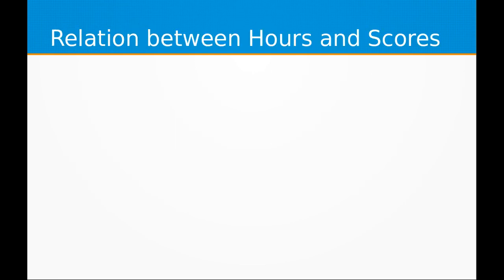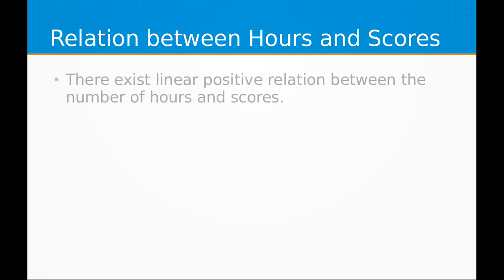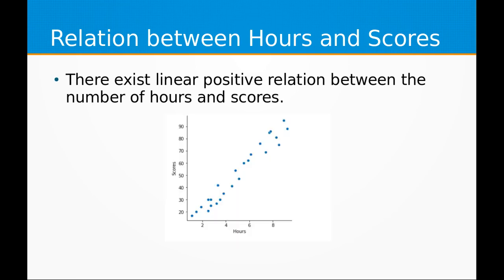Moving forward to the relation between hours and scores. From the data analysis, we have come to the conclusion that there exists a linear positive relation between the number of hours and scores. The following graph shows the linear nature of the relationship. It not only shows a linear relationship but a strong positive correlation between the hours and scores variables. That is, with an increase in the number of hours, the scores increase.